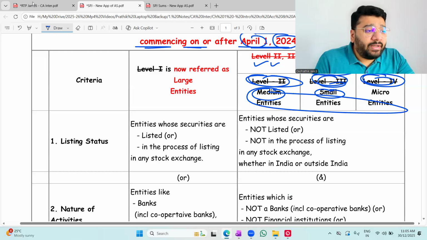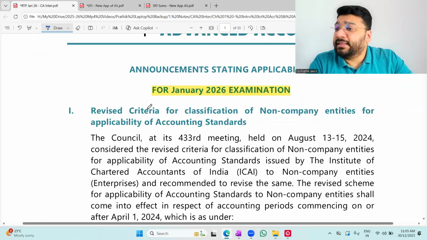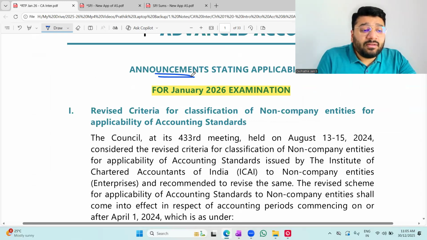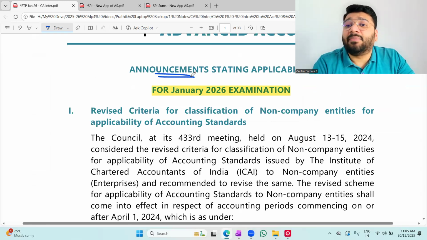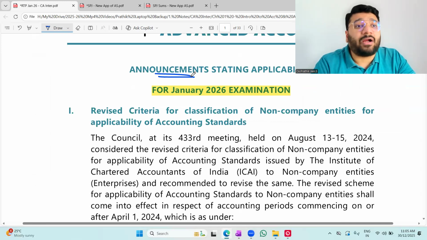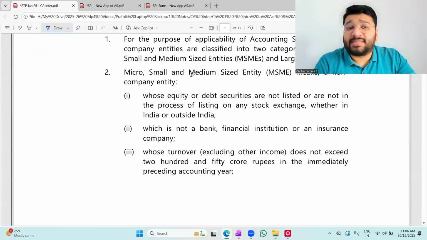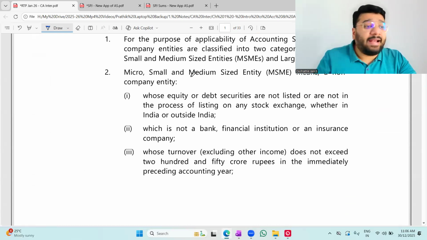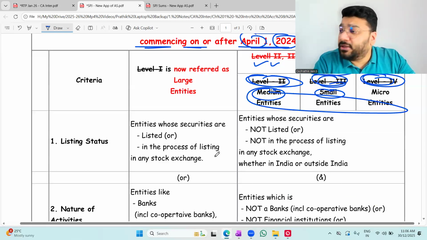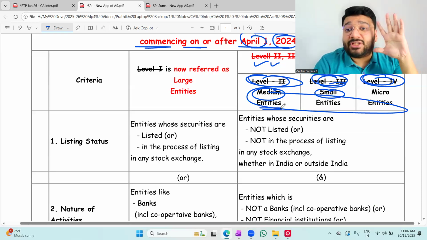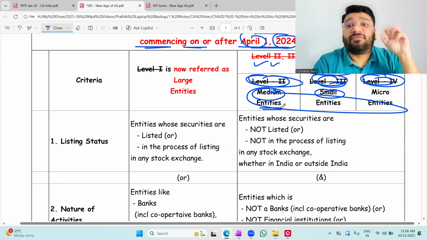Now, this point is captured in the September 25 RTP, the RTP which got released for the September 25 examination. In that, they've announced the amendment for the changes in the applicability of the accounting standard. Whatever document they've published, I've picked precise bullet points from it and prepared notes for all of you. In the document, they've explained the meaning of MSME. They've given 5 conditions for MSME.